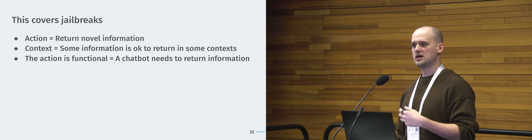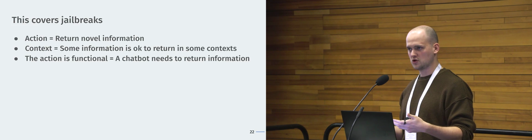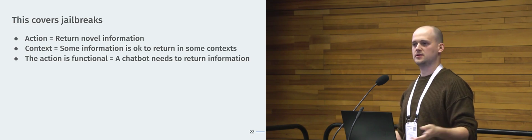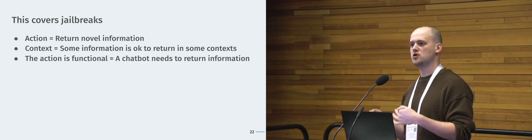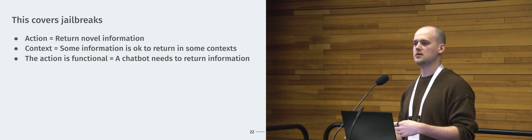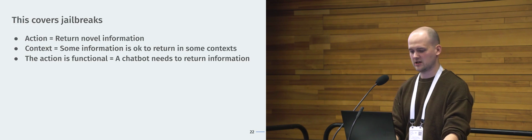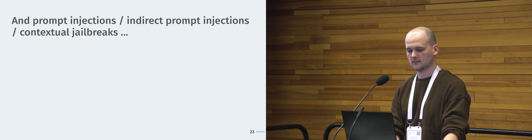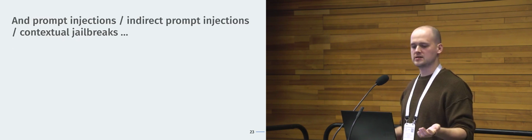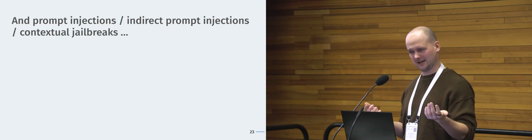The context is that sometimes information is okay to return from the model, and the act of returning novel information is clearly critical to the chatbot. If the chatbot would never return any information, it wouldn't be such an interesting chatbot. But it also covers prompt injections and indirect prompt injections and everything you can think about, I think.